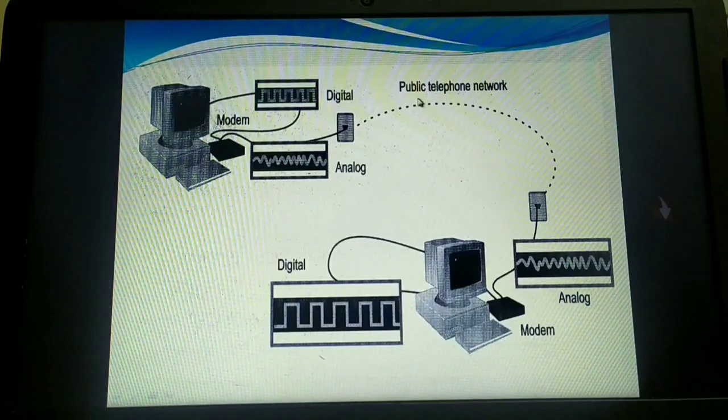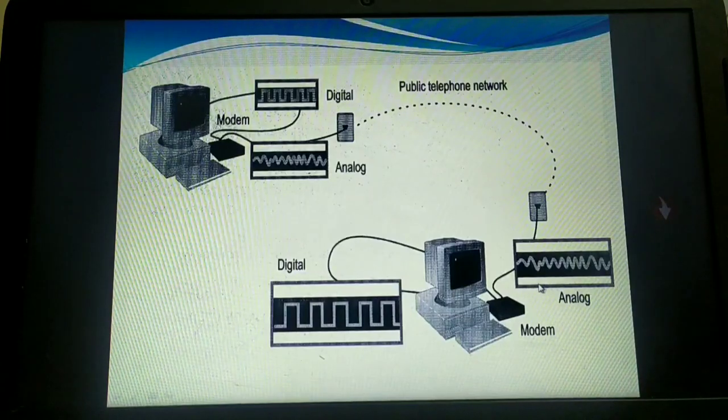So when the digital signals reach it, they will never be detected by the telephone network, because the telephone network doesn't understand what kind of signals these are. Similarly at the other end, if the signals come at this point, they are in the form of analog signals, but your computer system works with digital. When these analog signals are passed, your computer doesn't accept the data, because its nature is to have digital signals, not to understand analog signals.